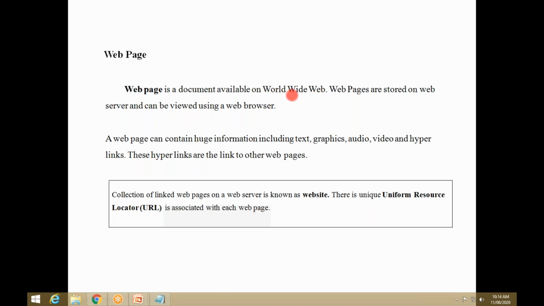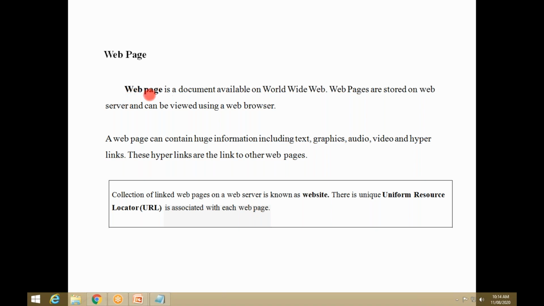As I explained in the previous slide, the World Wide Web is a huge collection of web pages. Web pages contain information including text, graphics, audio, video, and hyperlinks.